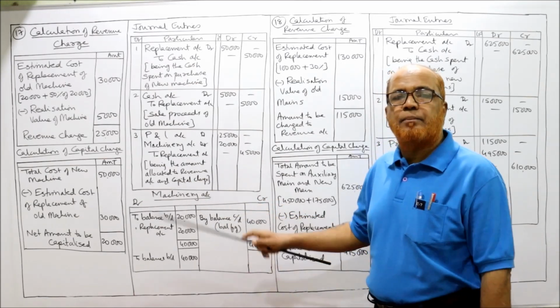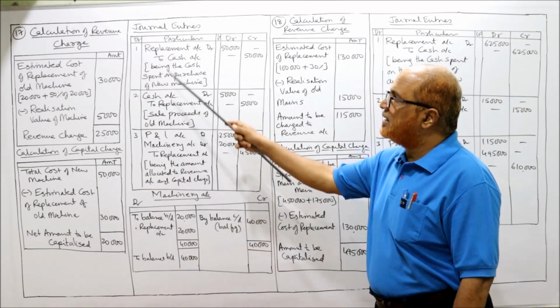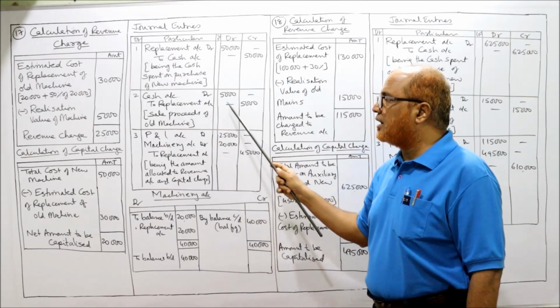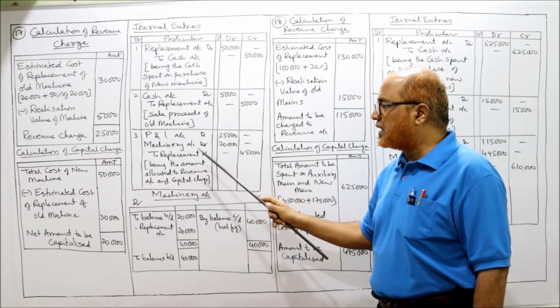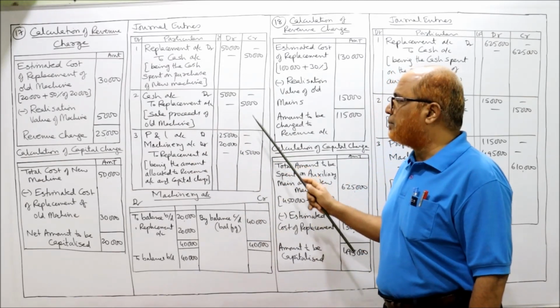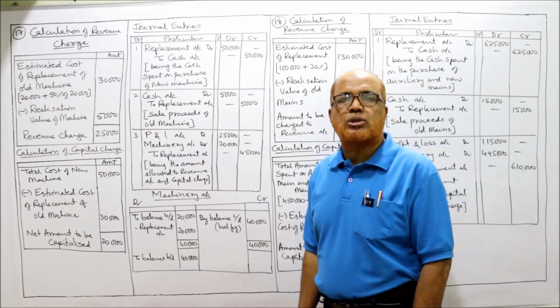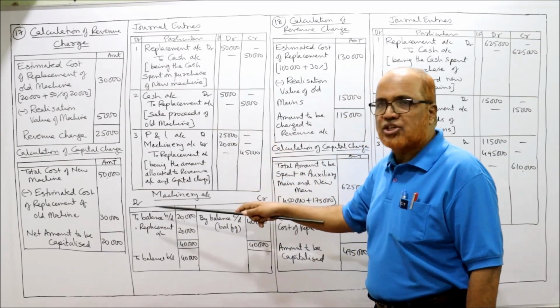Now see, automatically replacement account is closed. First entry we have debited replacement by 50,000. Second entry credited replacement by 5,000. Here replacement account is credited by 45,000. 5 plus 45, 50,000. 50,000 debited. So replacement account is closed. So these are the journal entries.